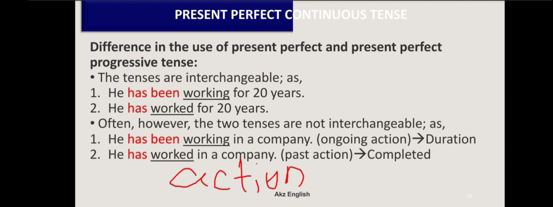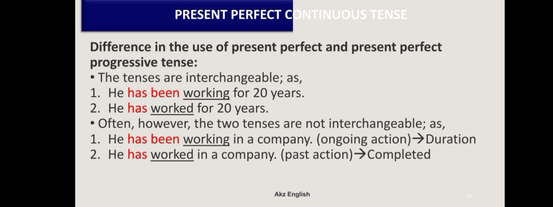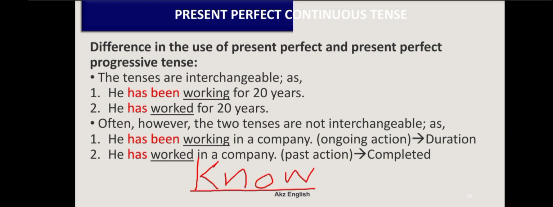In the qualitative or in the state verb, we use present perfect tense. How? If we use the verb know. Do you know what know means? Now if I say, let's say in Urdu, मैं उसे 10 साल से जानता हूँ. Now what should be the English version of that very sentence? मैं उसे 10 साल से जानता हूँ. I have been knowing him for 10 years.